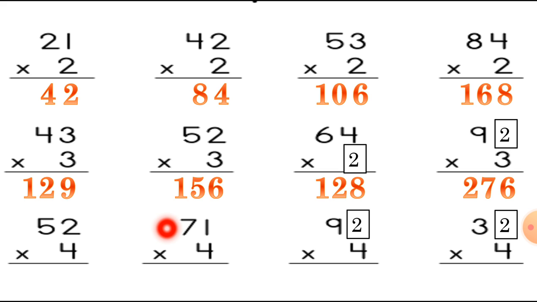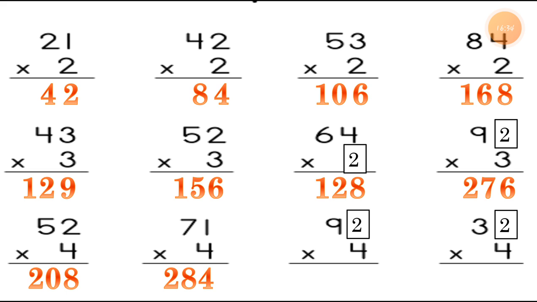We are speaking the table of 4. 4 2s are 8 and 4 5s are 20. So we are getting the answer 208. Then the next one, 4 1s are 4. I am writing the number 4. Then 4 7s are 28.